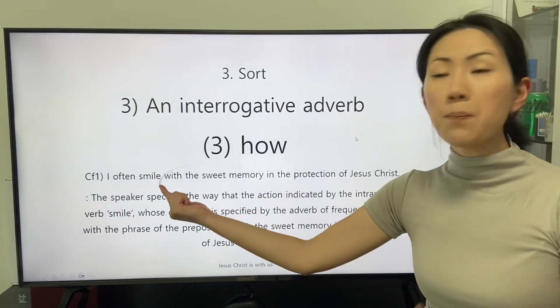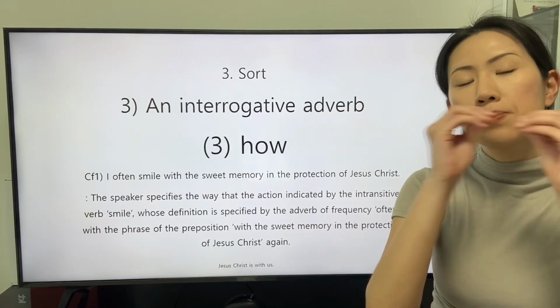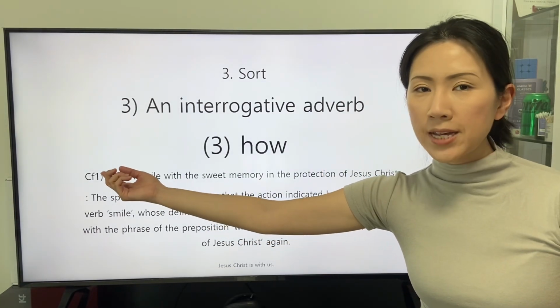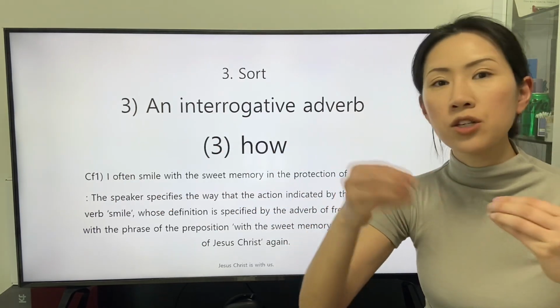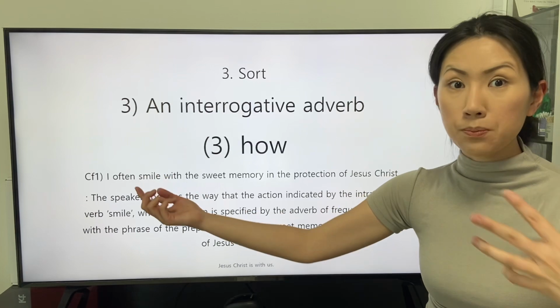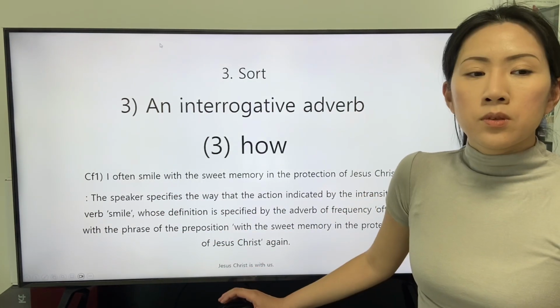The phrase specifies the condition of the speaker as the subject to actualize the action indicated by the intransitive verb smile with the way.